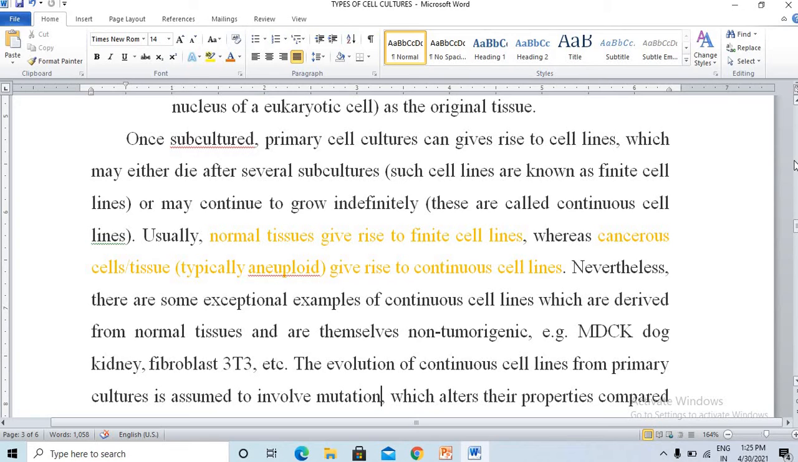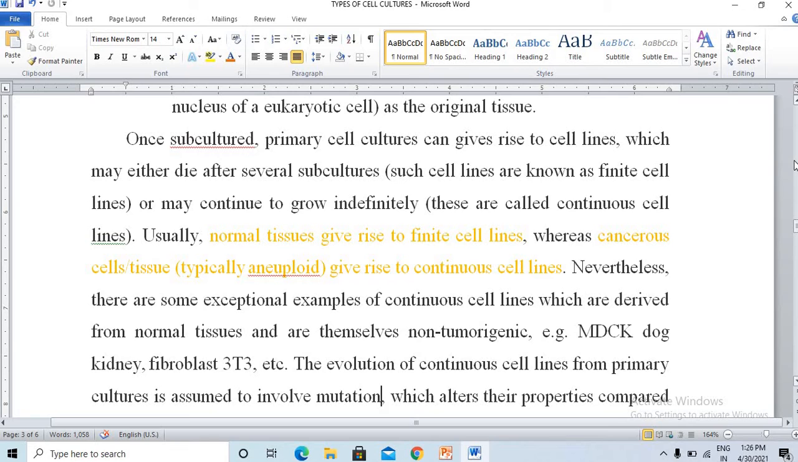Once subcultured, primary cultures can give rise to cell lines, which may die after several subcultures. That is called finite cell lines. So what do you mean by finite cell lines? On subculturing, the primary cell cultures can give rise to cell lines, but they can die after several subcultures. That is called finite. If it doesn't die but continues to grow indefinitely, that is called continuous cell lines.